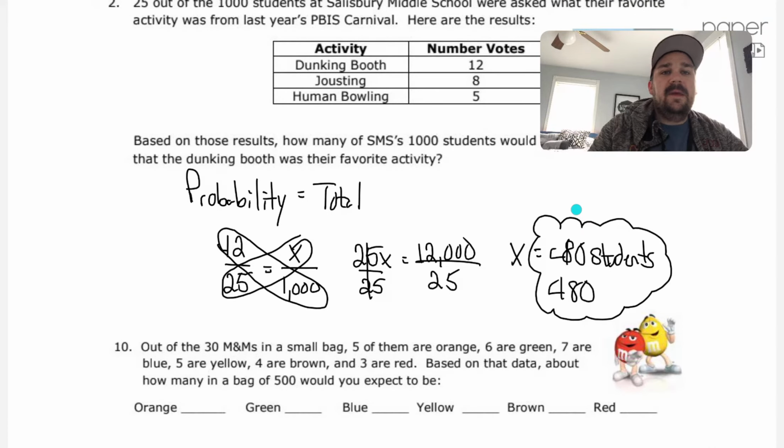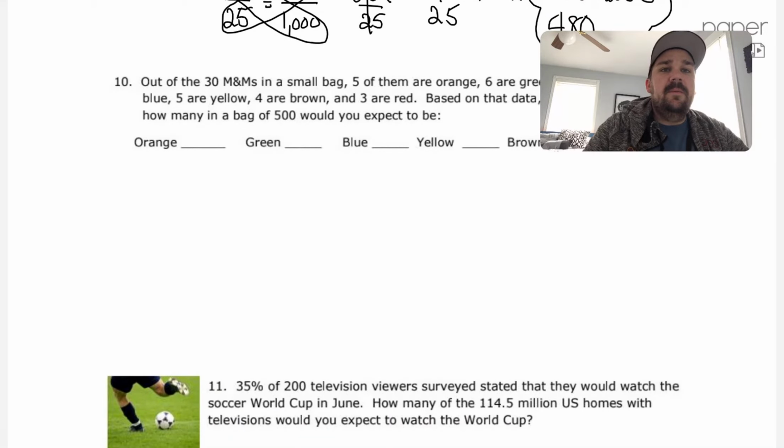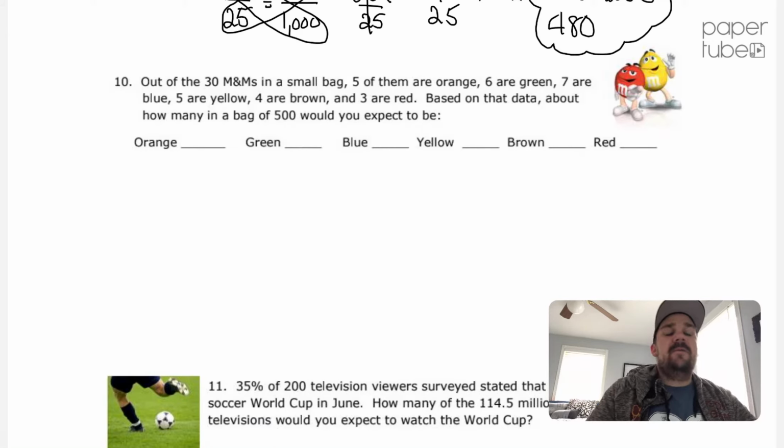Okay, now looking at number 10. Instead of doing the entire problem, I'm going to go over orange with you guys. Because when you do green, blue, yellow, brown, and red, they'll all be done the exact same way. So if you know how to do orange, you can take that problem and do the same thing for the rest of them. So number 10 says, out of the 30 M&Ms in a small bag, 5 of them are orange, 6 are green, 7 are blue, 5 are yellow, 4 are brown, and 3 are red. Based on that data, about how many in a bag of 500 would you expect to be orange?